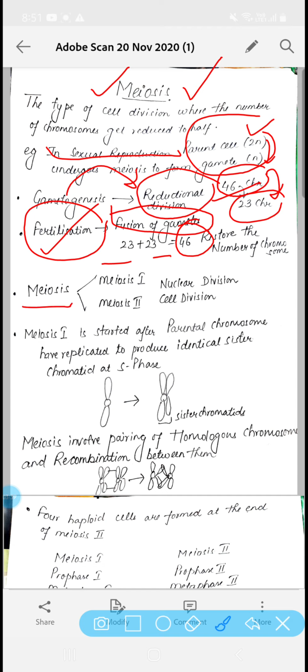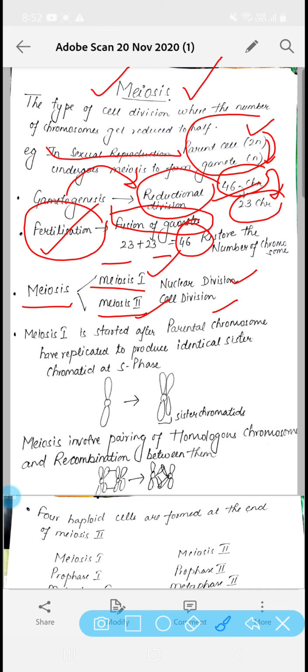Now, how is meiosis different from mitosis? Meiosis is divided into nuclear and cytoplasmic division, as it was in mitosis, but here the process is elaborated. Meiosis is not a single cell cycle; it undergoes two cycles, meiosis 1 and meiosis 2, one after another.